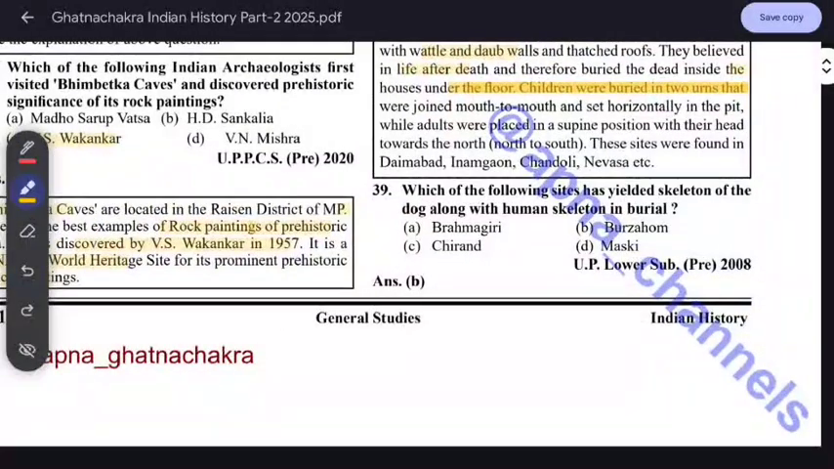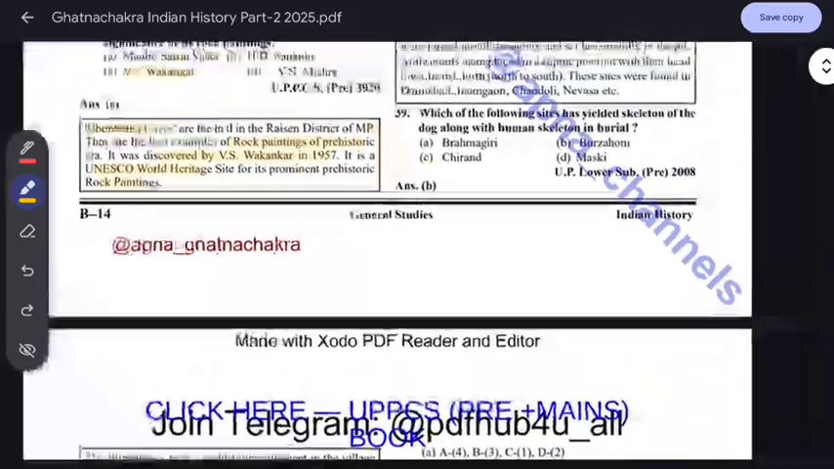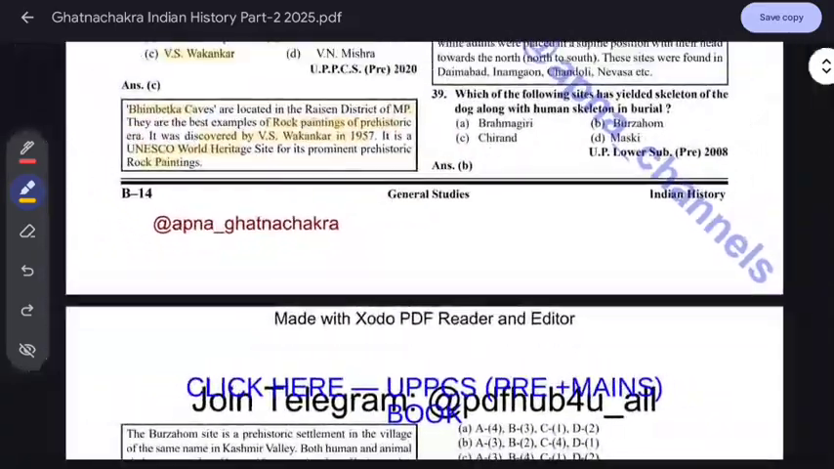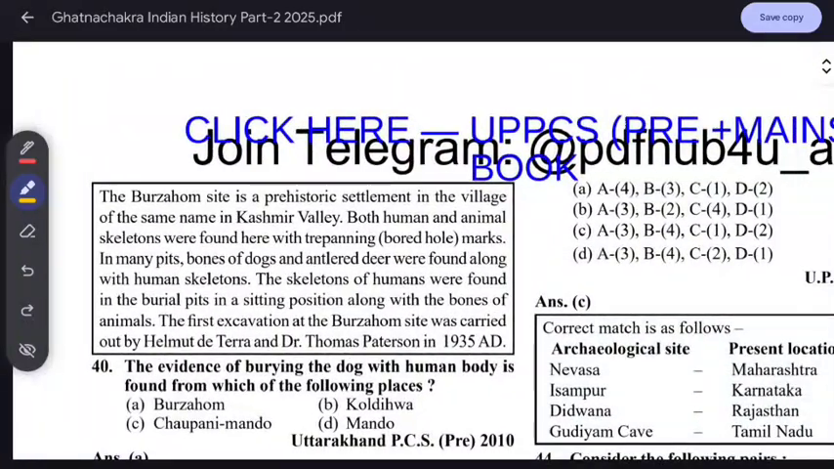Which of the following sites has yielded the skeleton of a dog along with a human skeleton in burial? Which one? It is B, Burzahom. It's an important question. We have to know this. Burzahom is in Jammu and Kashmir, in the Kashmir Valley. It is a prehistoric settlement, and here both human and animal skeletons were found.